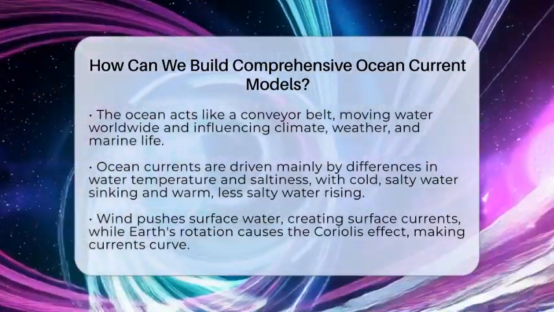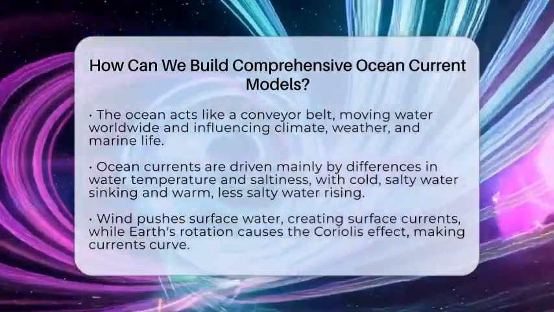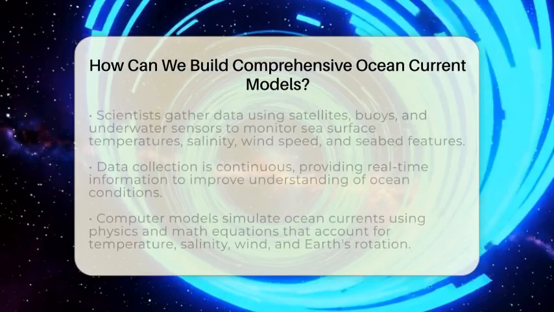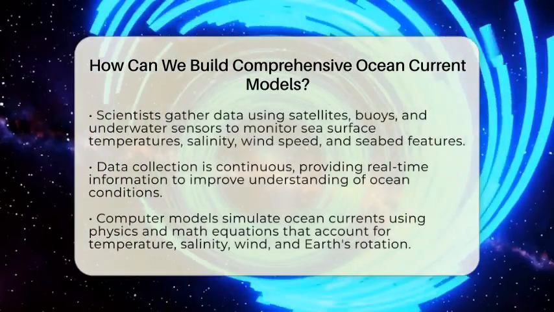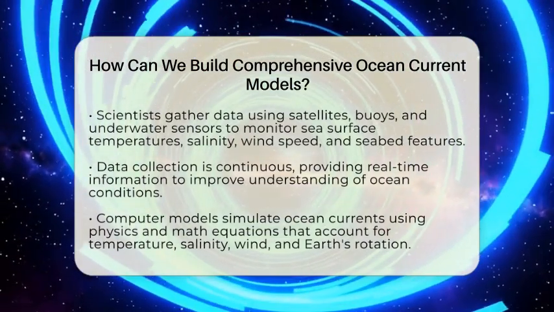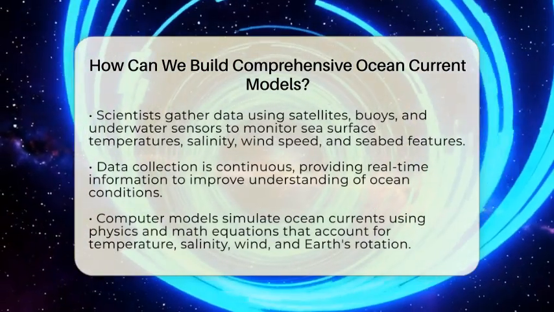Wind also plays a big role by pushing the water on the ocean's surface, forming surface currents. The Earth's rotation causes the Coriolis effect, which makes currents curve and spin in specific ways. All these factors work together to create the complex system of ocean currents.